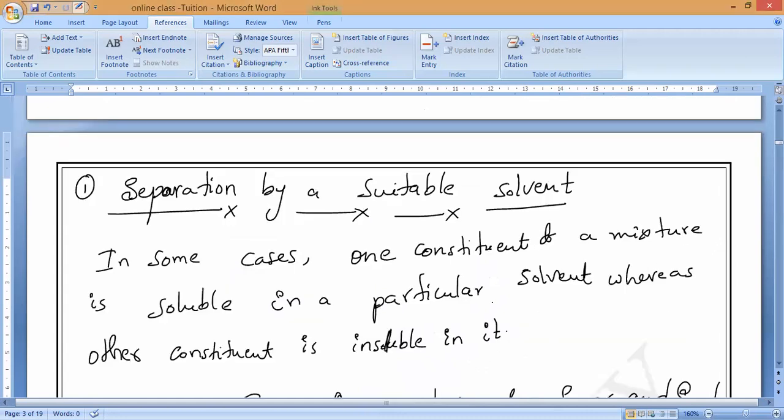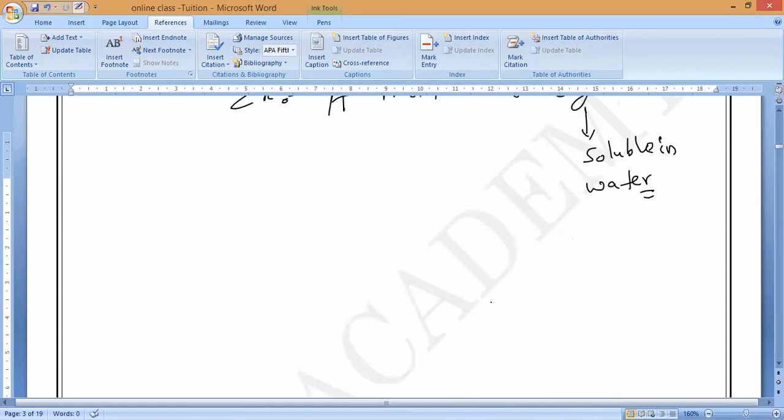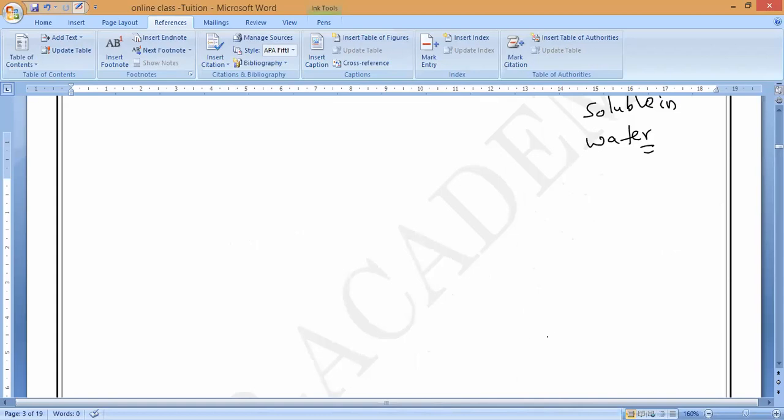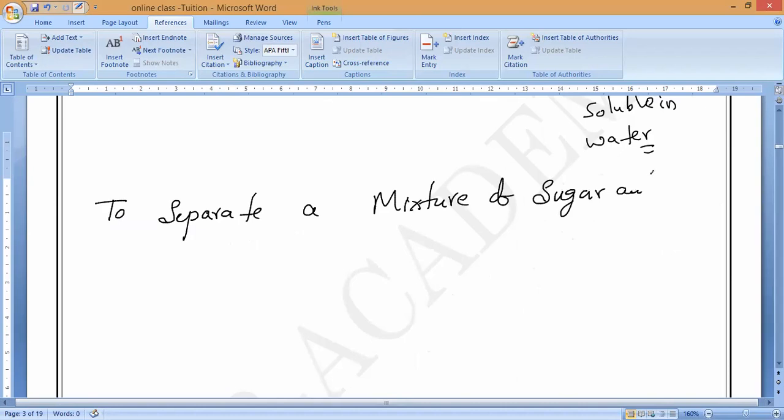Okay, sir. Completed, sir. Now we will study how this process takes place and what the further steps are. To separate a mixture of sugar and sand. All of you keep the heading: to separate a mixture of sugar and sand. Every example we should study very clearly.